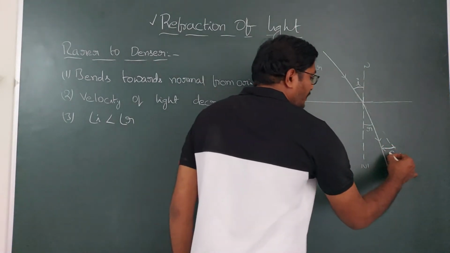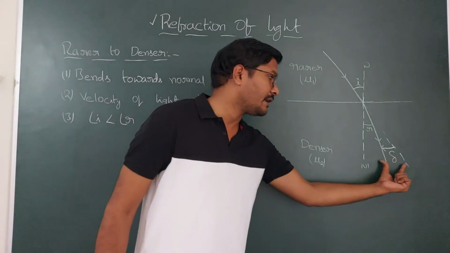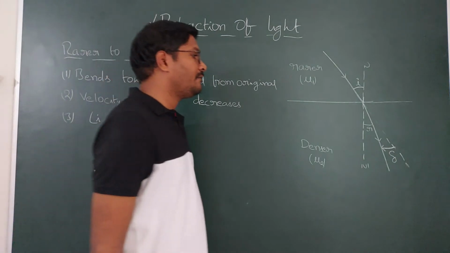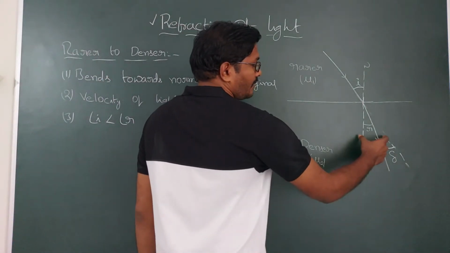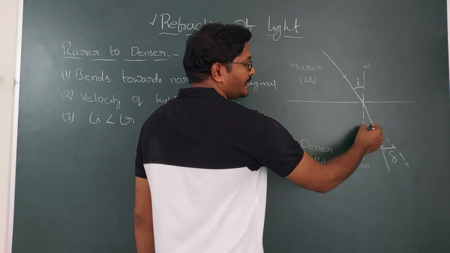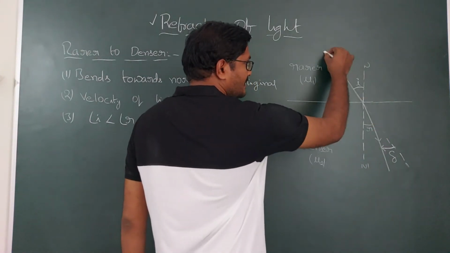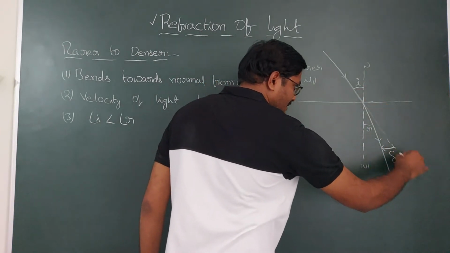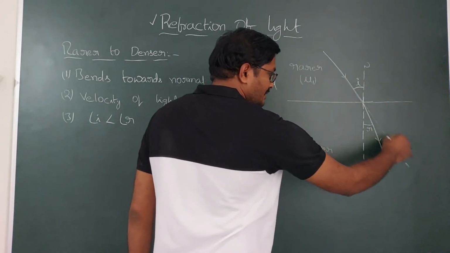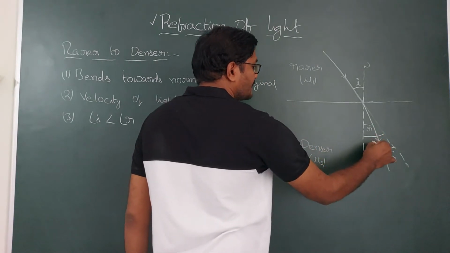If you denote the deviation angle with delta, what is this deviation angle? We get it by subtracting from the total angle. So this is the incident ray. The angle between the incident ray and the normal is the angle of incidence.